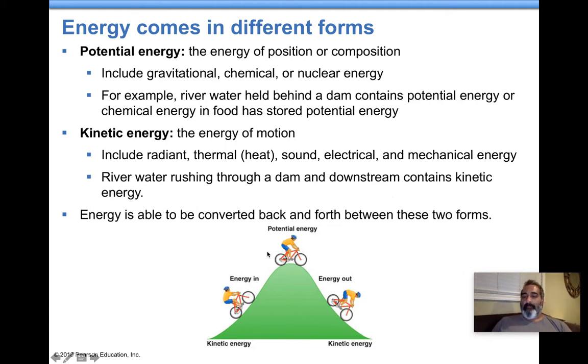Energy can be converted from one form to another. Okay. Let me give you an example. This person here has potential energy. They're at the top of the hill. They start rolling down the hill. Now it's kinetic energy. All right. That's pretty much how energy is converted from one form to another.